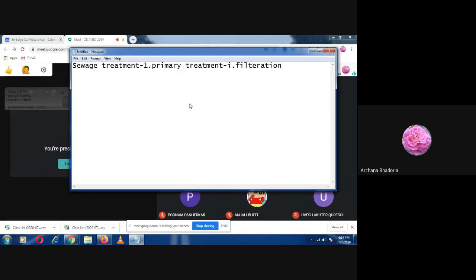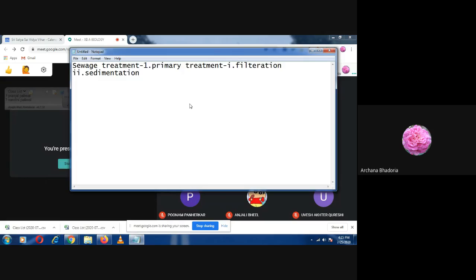Now there may be some very small particles which will not be filtered. What has to be done for them? They will be removed by the next step, sedimentation. If there are sand particles, they will pass through filtration, they will not be stopped, and we will not be able to remove them. So for such small particles, sedimentation is done.